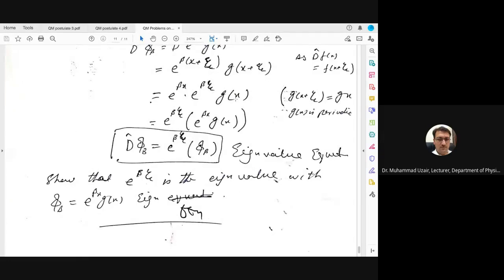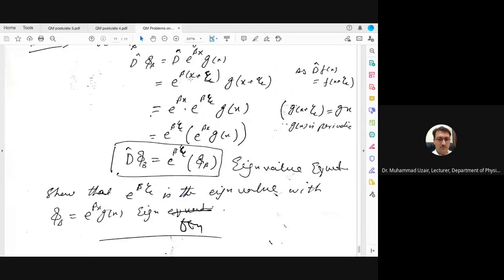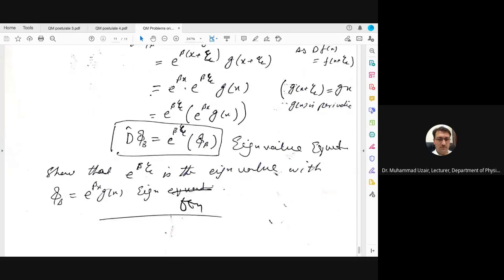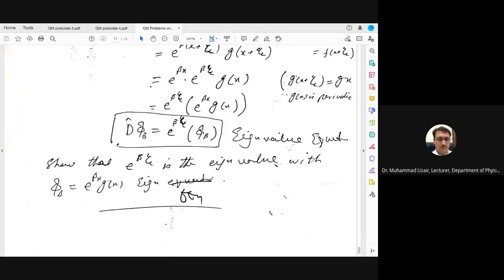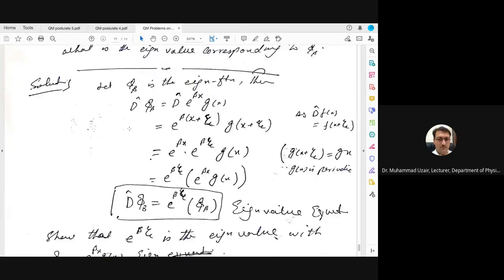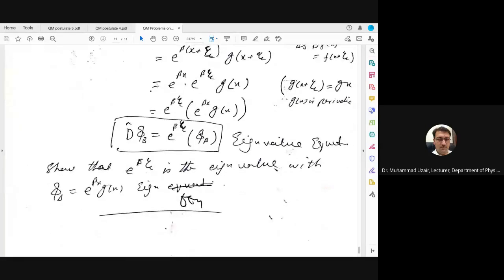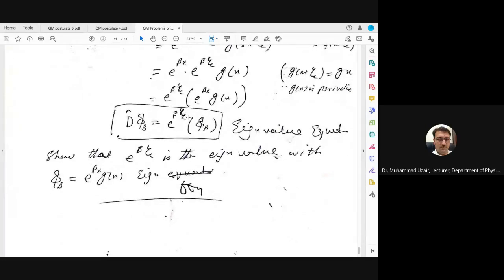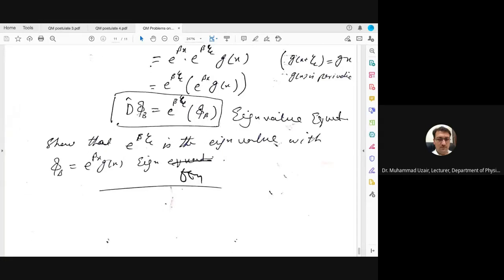So here it is g of x, and here it will be e power beta x into e power beta zeta. Now e power beta x into g of x, this is the same wave function, that is psi of x, and with it one term has come, e power beta zeta. So now you can see that the same D is operating on this psi, and you are getting e power beta zeta into psi of x, where psi of x is on both sides.